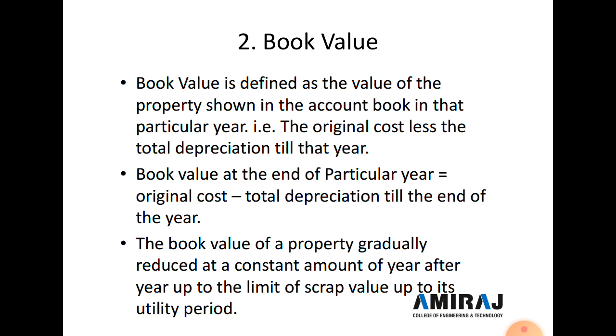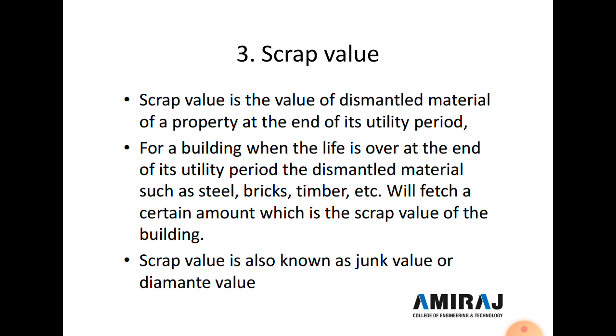So the book value at the end of a particular year is equal to the original cost, meaning the purchase value or original price, minus total depreciation till the end of the year. The book value of the property gradually reduces by a constant amount year after year up to the limit of scrap value at the end of its utility period. So that is book value.